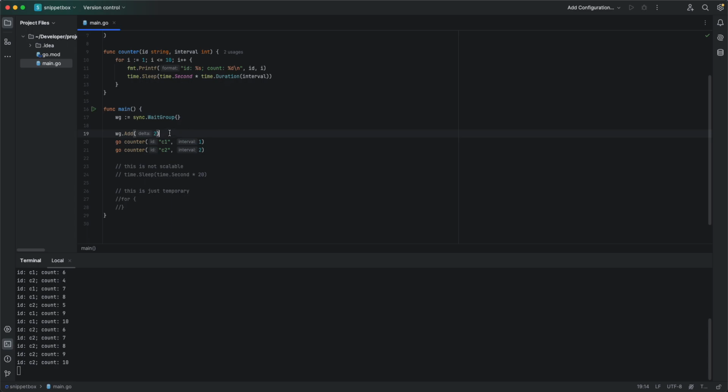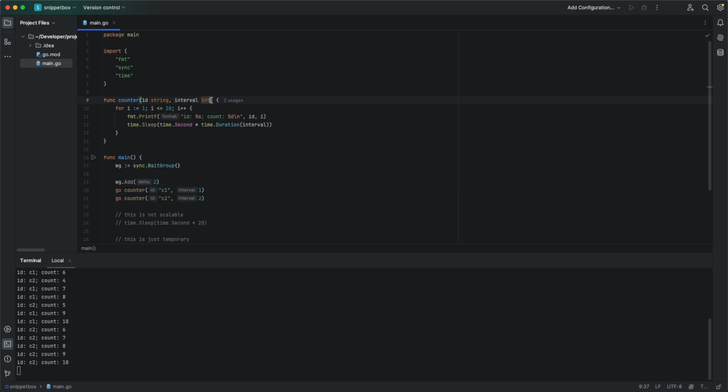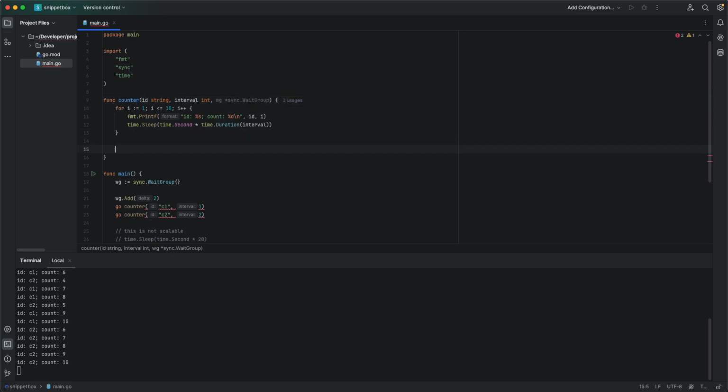Now that we have added two Go routines in our wait group, our wait group will have to listen for when each Go routine finishes its execution. The way to do that is to add a reference to our wait group and simply say wait group.Done.